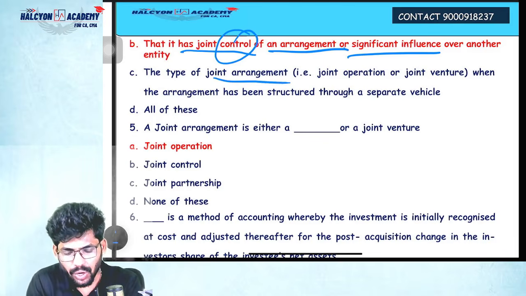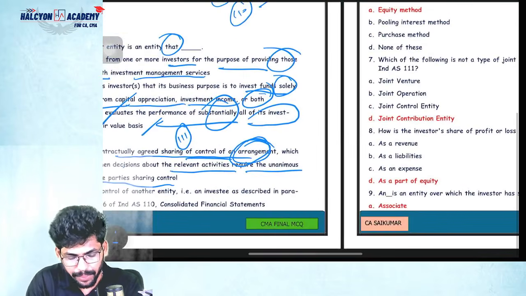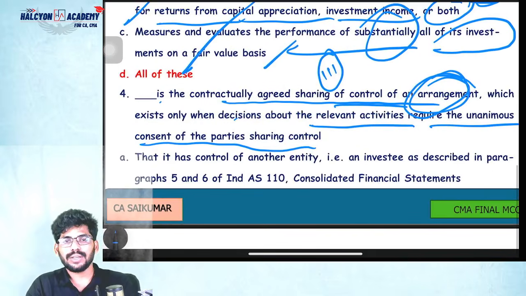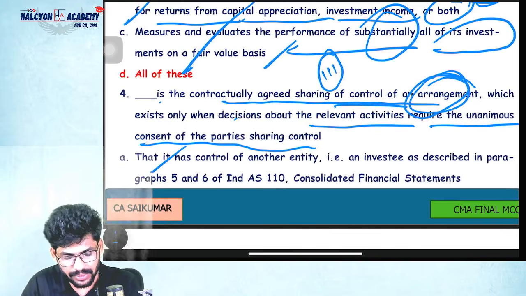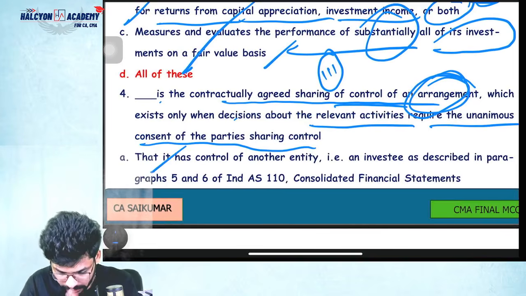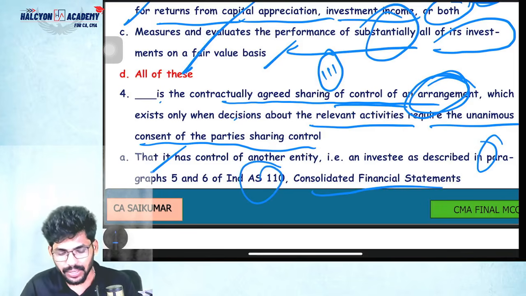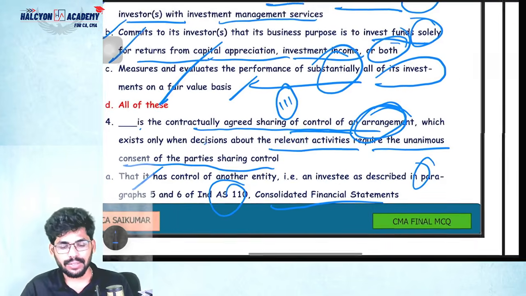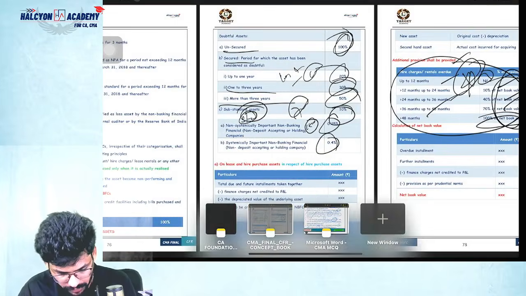Next, this type of joint arrangement, when the arrangement has been structured through a separate vehicle. For this purpose, you need to study Ind AS 111 compulsorily, guys. Otherwise, you cannot answer this. Next, that has control of another entity, investee, as described in paragraphs 5 and 6 of Ind AS 110 Consolidated Financial Statements. This is not the correct answer. So I will show you, guys. I don't want to get confused in this case.